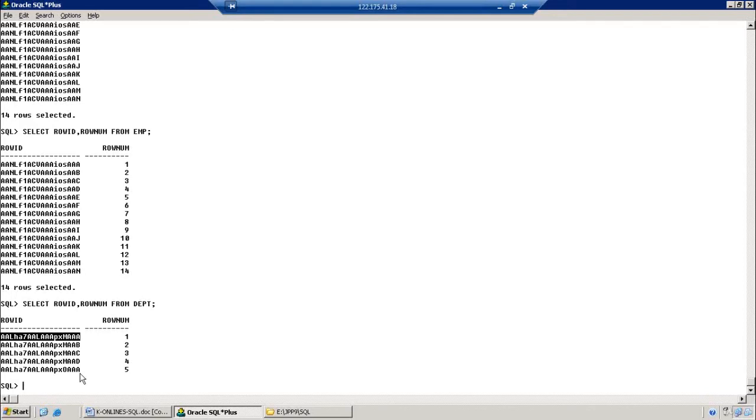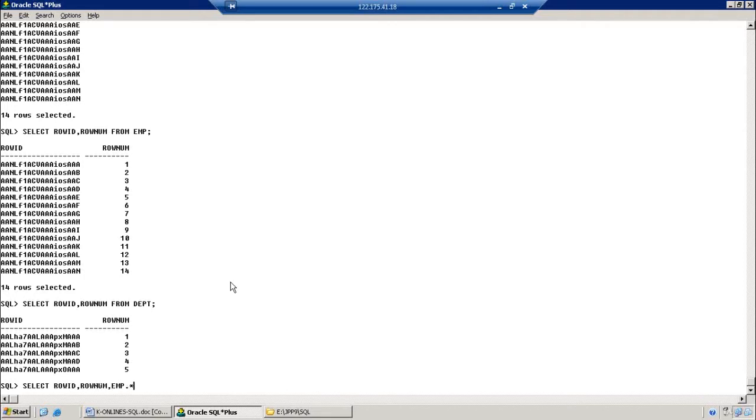But observe this one, ROWNUM repeats for every table. In every table we should consider 1, 2, 3, right? For the same records, the same numbers are repeated in every table. Now I want to see our columns along with this ROWNUM and ROWID. ROWID, ROWNUM, comma, emp.*.